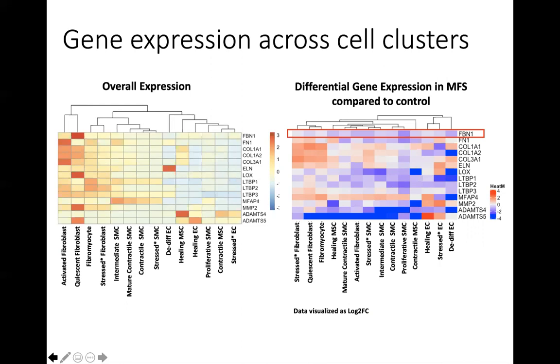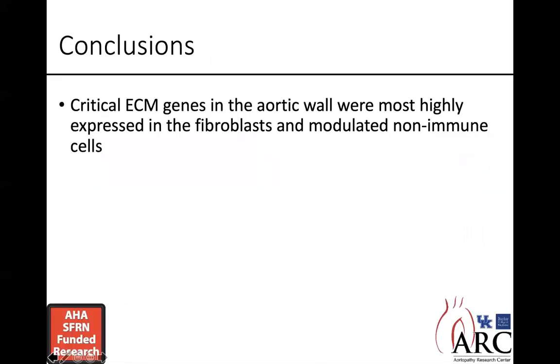In Marfan syndrome aortas, activated fibroblasts in particular had consistent downregulation of genes associated with microfibril formation, including fibrillin-1, fibronectin, and LOX. In contrast, genes encoding collagen 1 and 3 and elastin were upregulated in fibroblasts and modulated smooth muscle cells in Marfan syndrome.